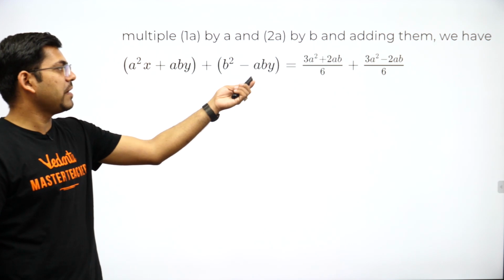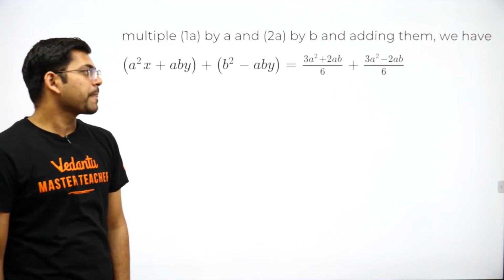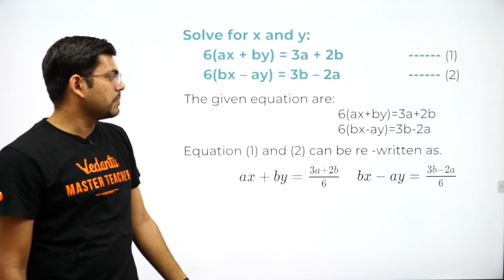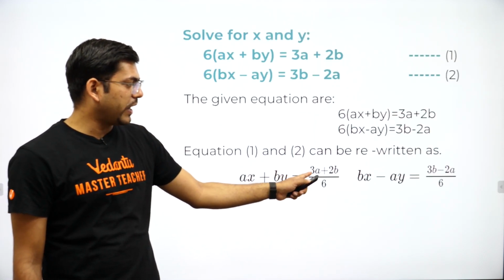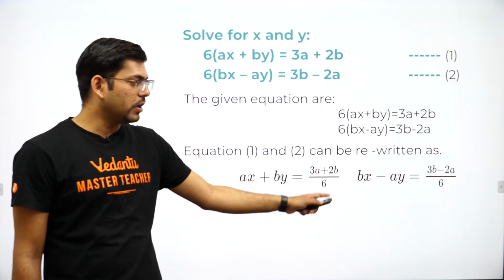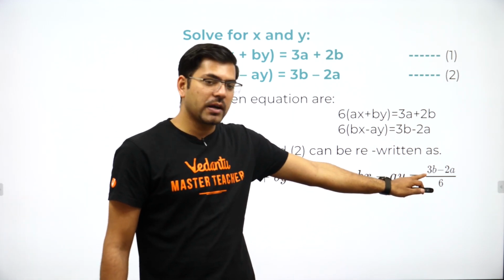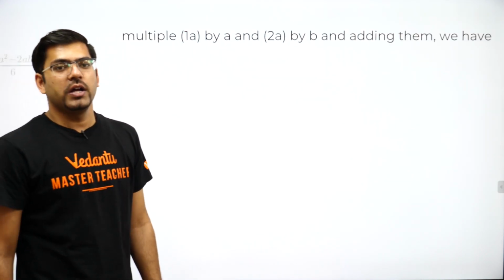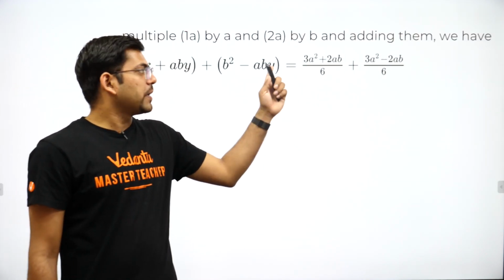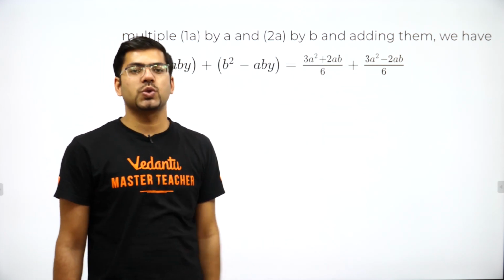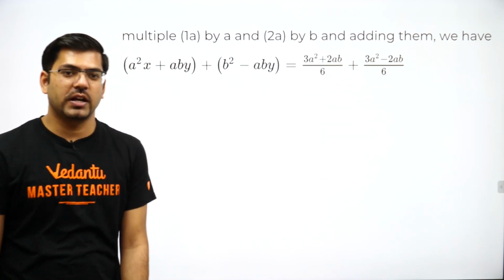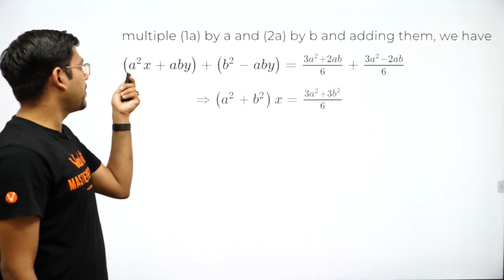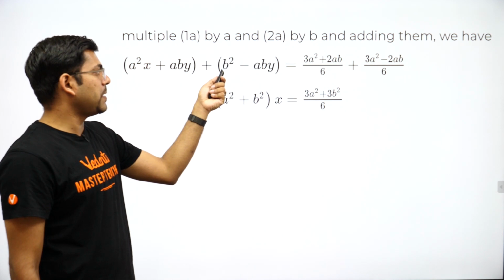So that is why this aby and this aby would be cancelled, is equal to the next part. When I multiply by a, it will become 3a square plus 2ab, and when I multiply by b here, it will become 3b square minus 2ab. The same has been written here: 3a square plus 2ab plus 3b square minus 2ab, and both divided by 6. Now when I add them, you know that all the y terms will be cancelled and the remaining would be a square x and here b square x.